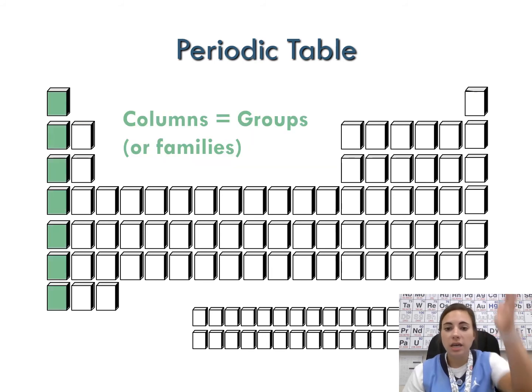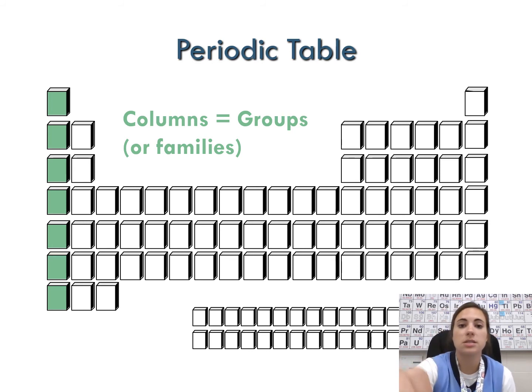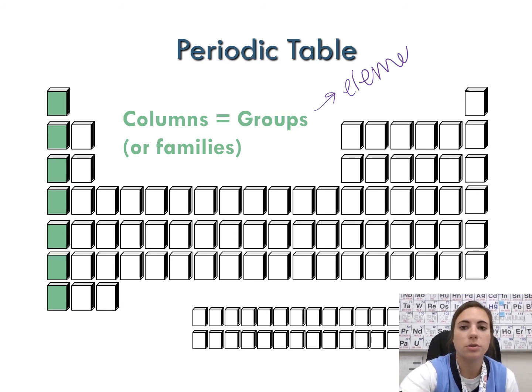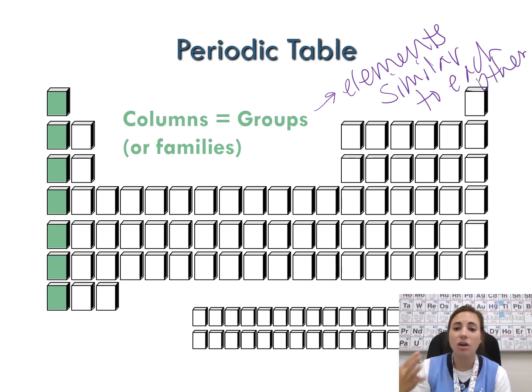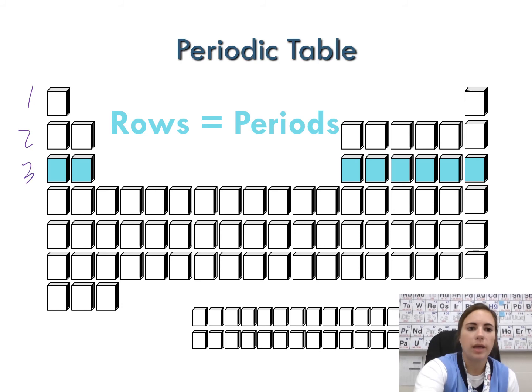So if we look at the periodic table and we have a column, we call those groups. Sometimes they're called families. Groups are going to be the most similar. So in groups, the elements are more similar to one another. So that's why sometimes they're called families. They have similar characteristics to one another. If we go across a row, we call that a period. All right, so in most periodic tables, we label these, so we've got like row 1 through 7.